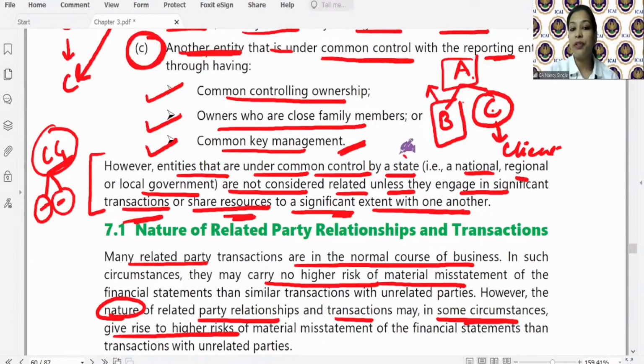So these are basically with respect to the public sector companies under national, regional or local government. Clear? The fields may be different, Mr. Khojema, the area of business may be different. But if they have significant transactions with each other, then they will be considered as related. Otherwise, though they are under the same common control, they will not be considered as related. Okay?